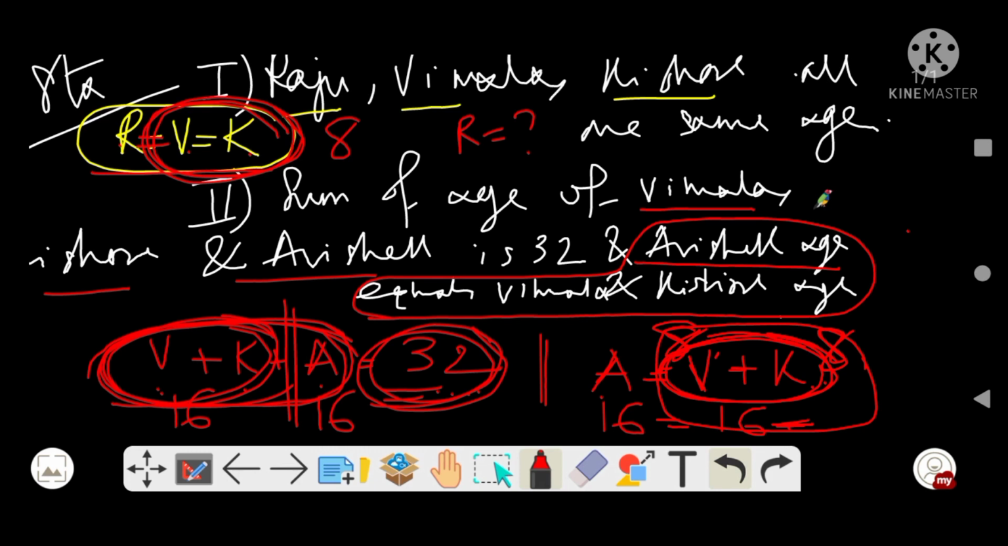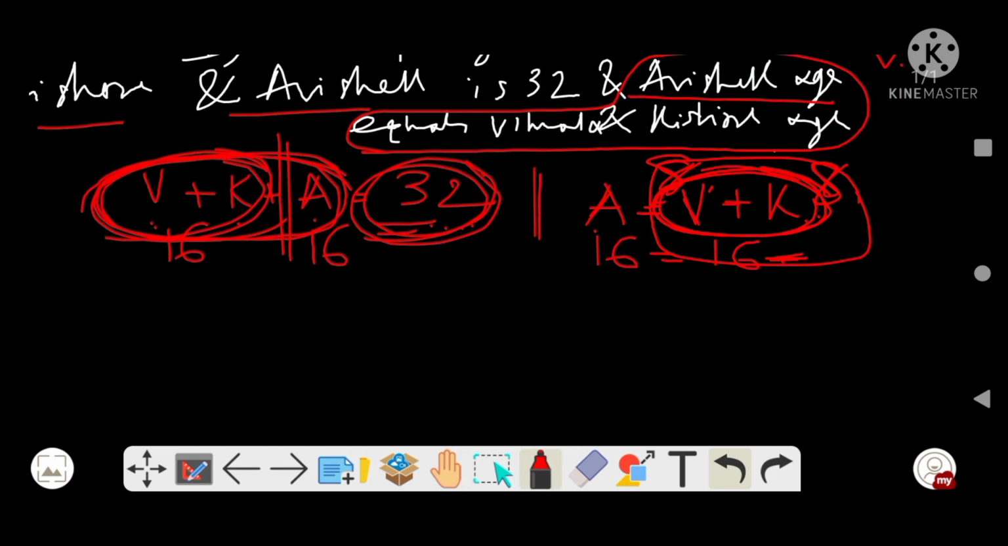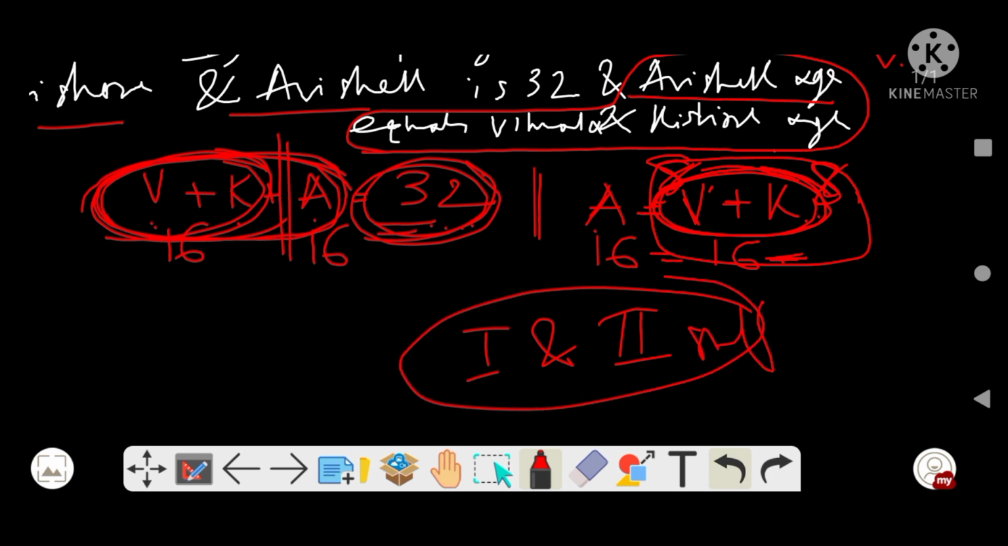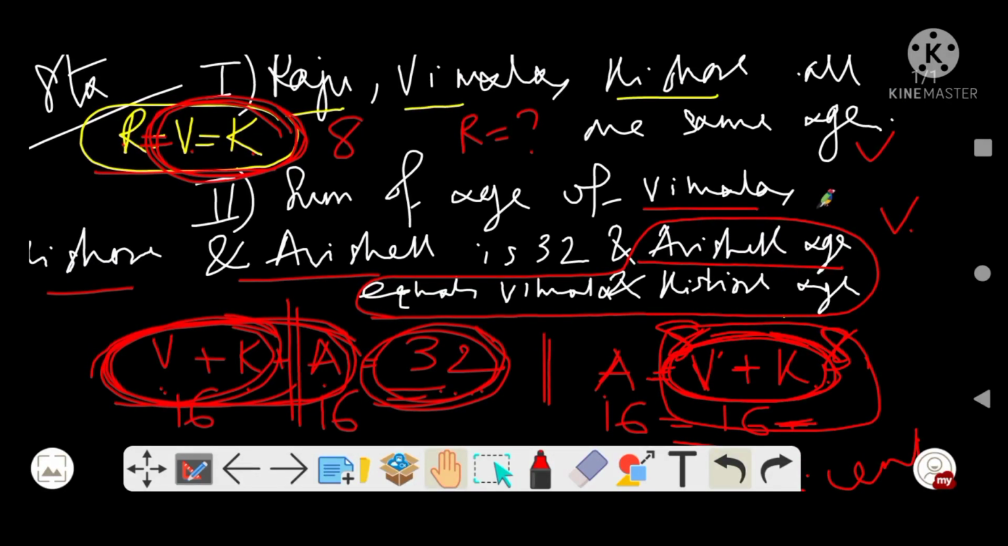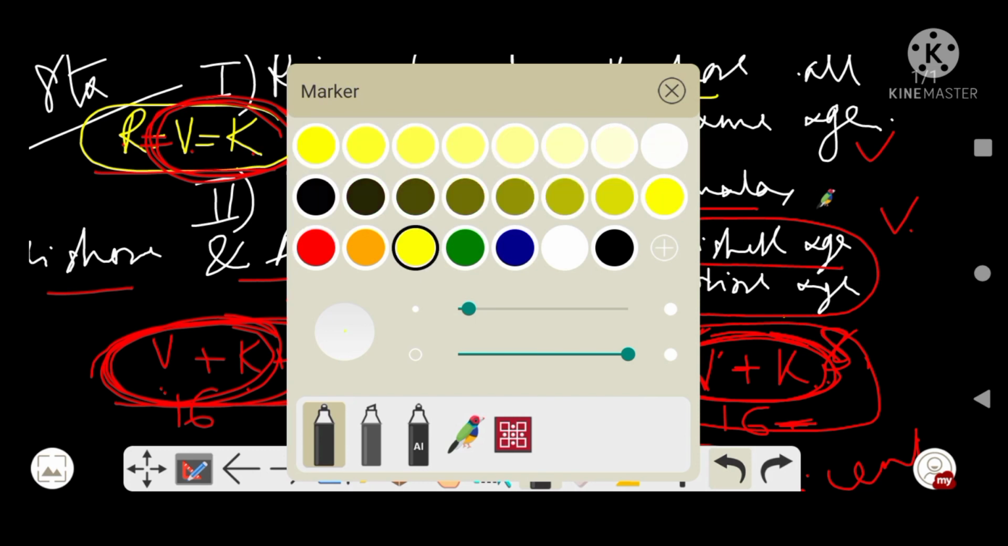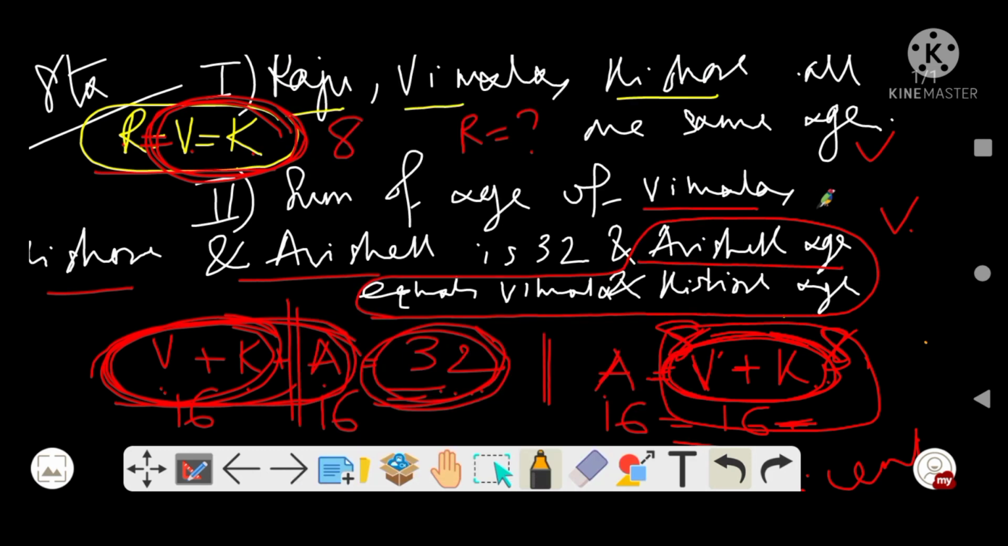So to reach here, we need both options, both statements. So I will say both 1 and 2 are sufficient to reach the answer. Very tricky question but very interesting one. So I will explain once again. We can't take a new slide, so we will do it on this one.